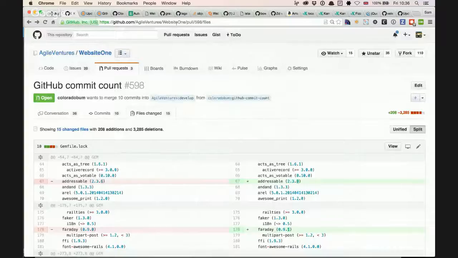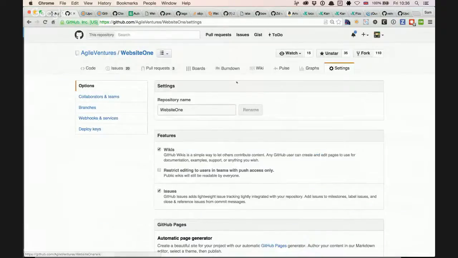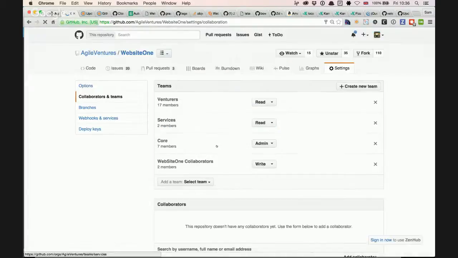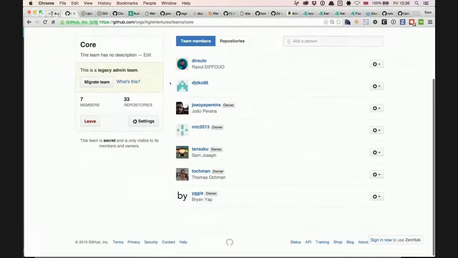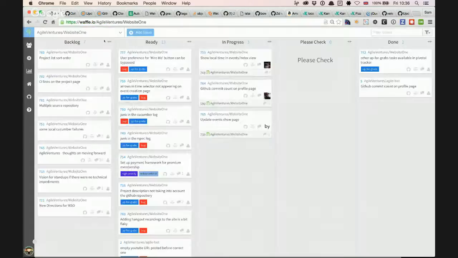Maybe I'm actually telling the truth there. If we look at collaborators in here, he has contributed before, but the question is, does he have admin access? Okay. And the answer is he does not. Brian does. This is the thing that was the problem for Joao: I can't assign people to tickets if they are not given write access to the project.